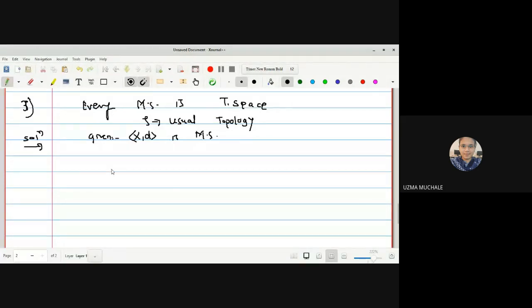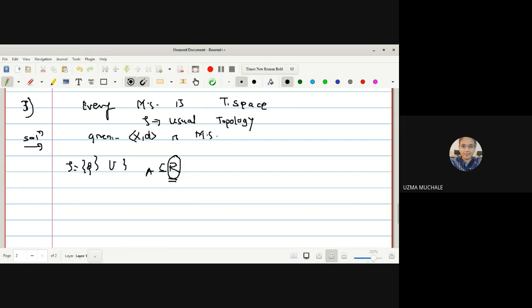We have X, d to be a metric space, right? So what is the usual topology? I will write the topology so that you can remember it. There are two possibilities: either it is an empty set, or, the usual topology is, no doubt, your metric topology.